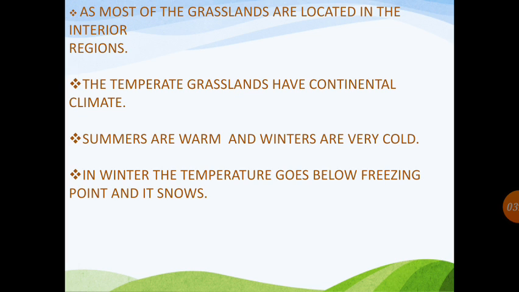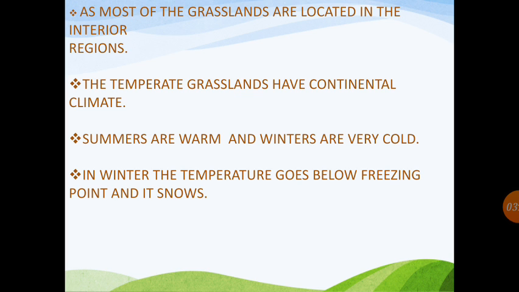As we know, rain-bearing winds do not reach them. They are plains in the interior of the continents in the temperate region where rainfall is very low. In winter, the temperature goes below freezing point and it snows. This is why we see very few trees; the grasslands are treeless. Only grasses are there.